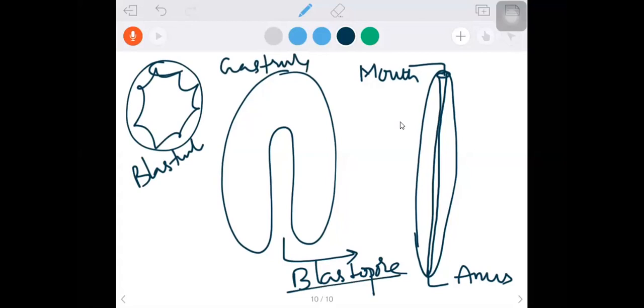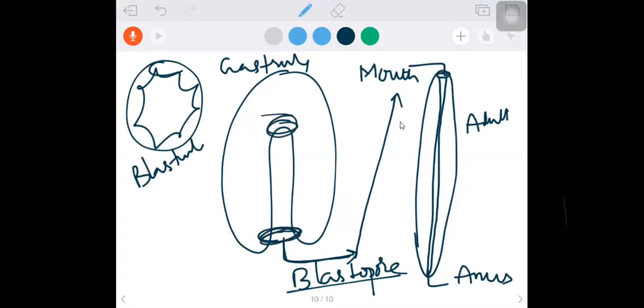Now the interesting thing to see here is what this blastopore becomes in the adult. This is the adult and this is the embryo. So what will this embryonic opening become? If blastopore becomes mouth, the opposite end will be anus. If this becomes anus, the opposite end will be mouth.